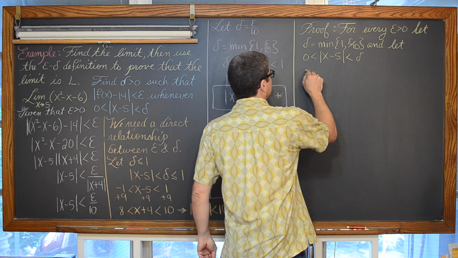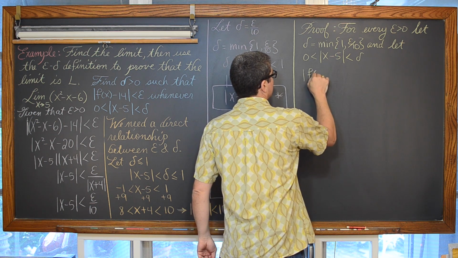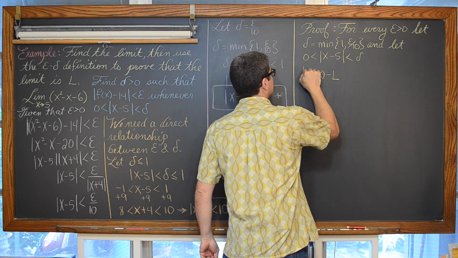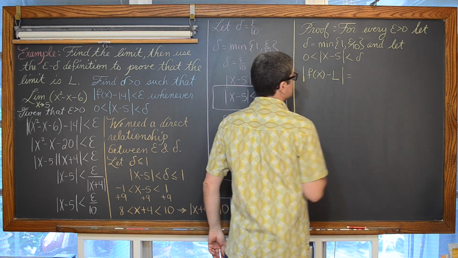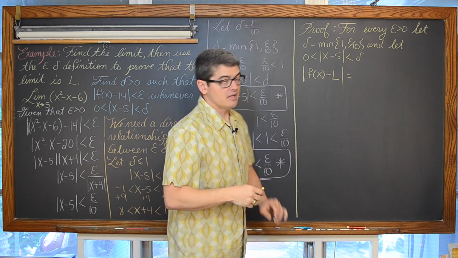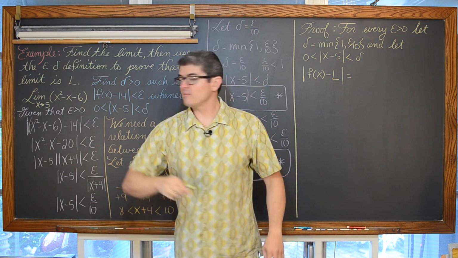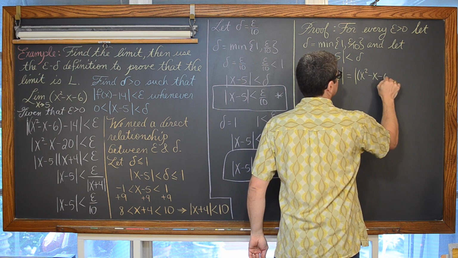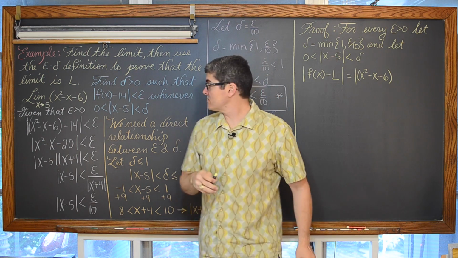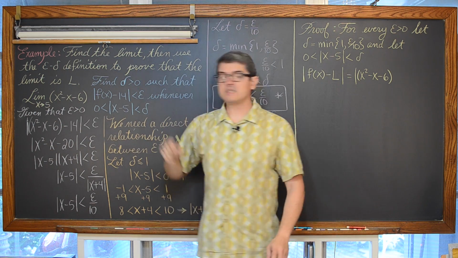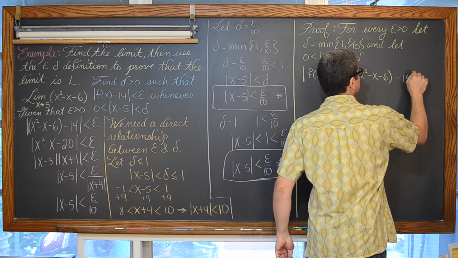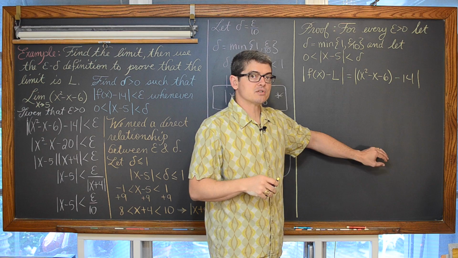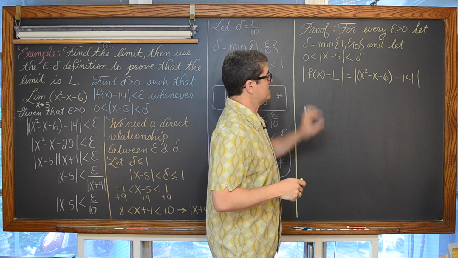So we have the absolute value of f of x minus the limit L, where the function is x squared minus x minus 6. Our limit that we found when we plugged in 5 came out to be 14. And can I manipulate this expression and show that ultimately this is less than epsilon?